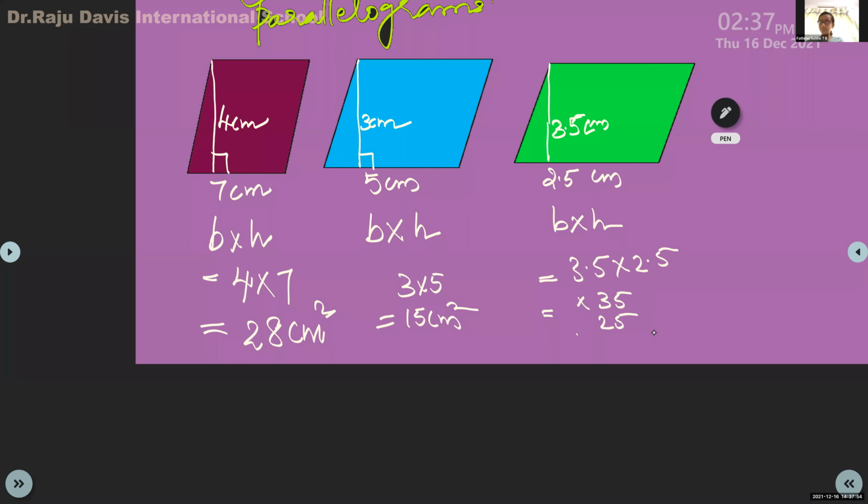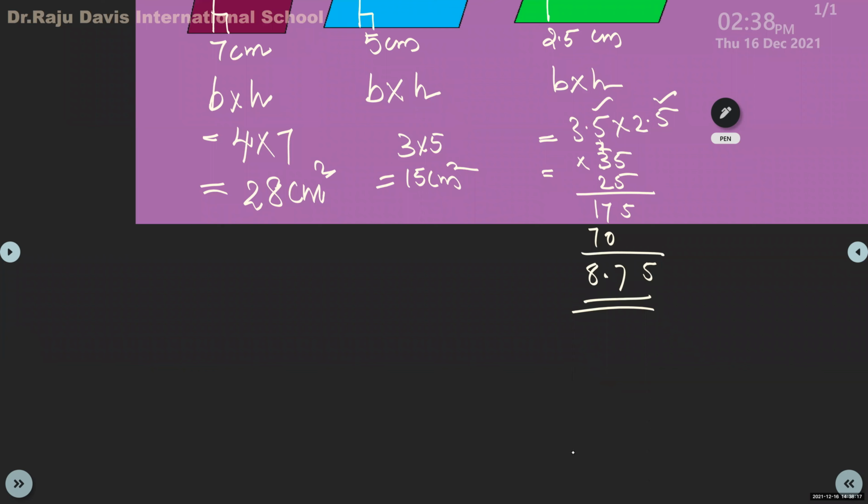Yes. 5 fives are 25, 5 threes are 15, 16, 17, 2 fives are 10, 2 threes are 6, 7, 5, 7, 8, isn't it? 875. Now, how many decimal places? 2. So the answer also should have 2 decimal places. Oh, sorry, ma'am. 8.75 centimeter square.